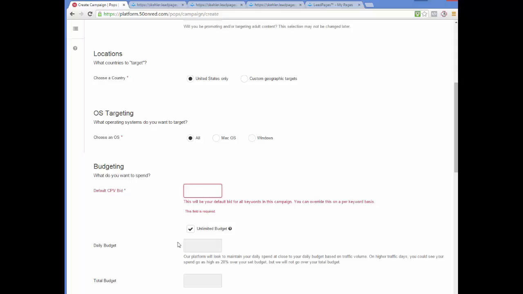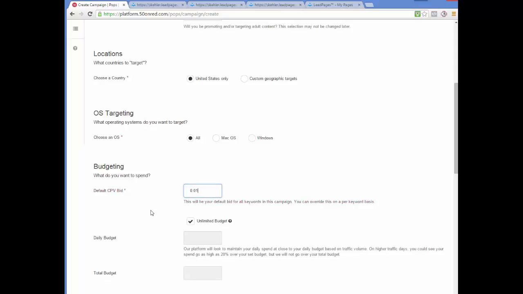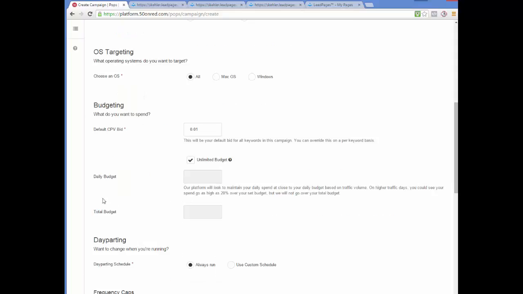Budgeting, our default bid. We're going to start at the basic minimum, 1 cent per bid. You can start higher, you can start at 10 cents or whatever you want, but we're going to start at the bottom level. Daily budget, you could go unlimited, but we are going to choose a daily budget. I'm going to put in $5 a day. I think that'll work actually. It might be $10, but we're going to try $5 a day.